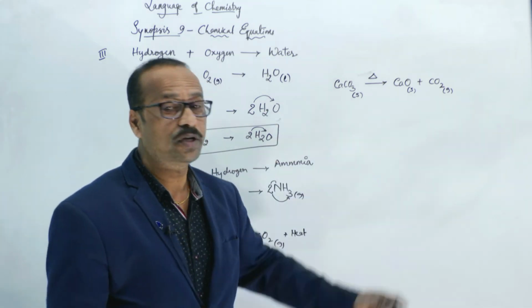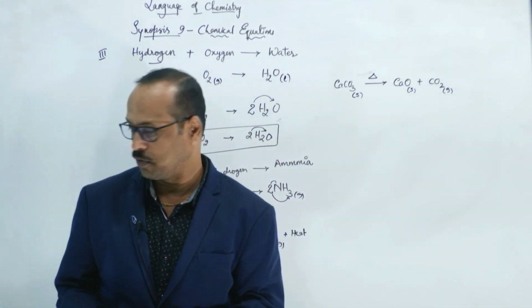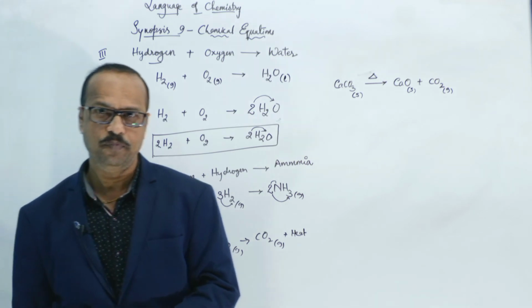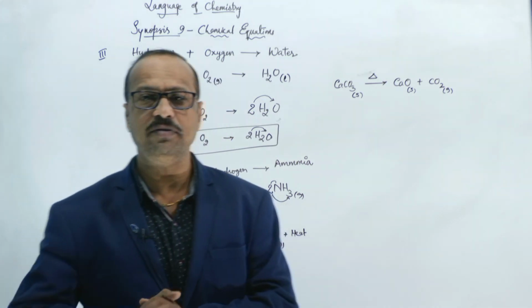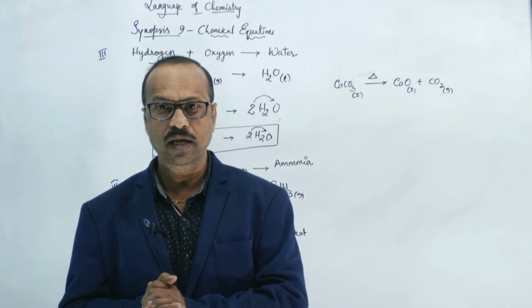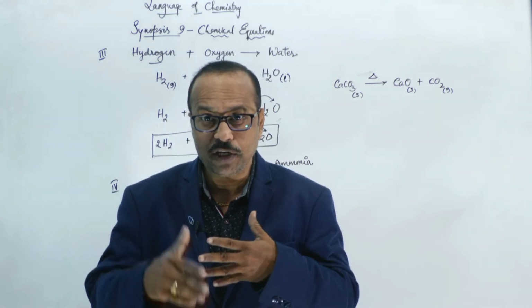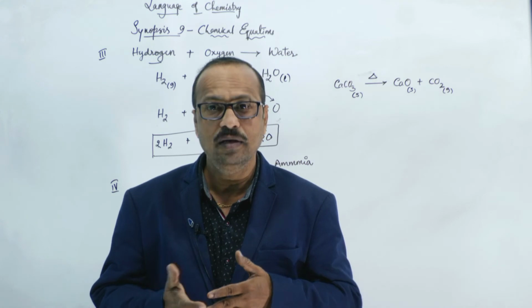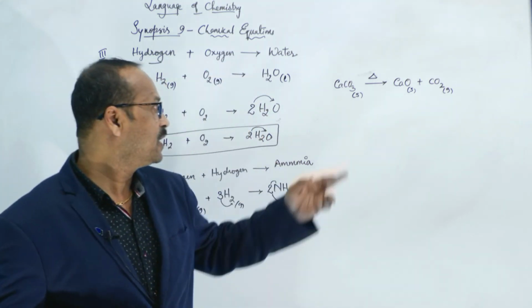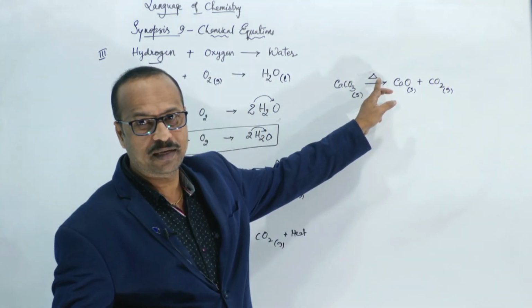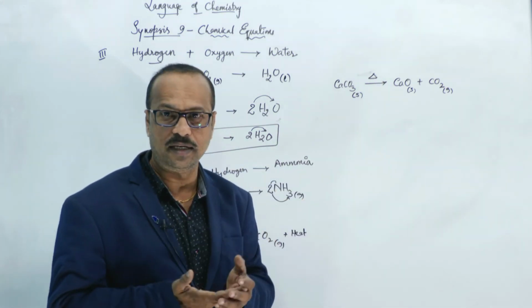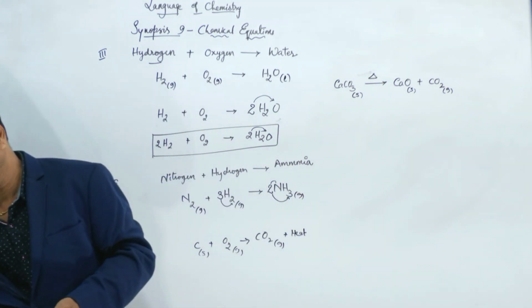Like this, you have to make the chemical equation more informative. So I would write their states, in which state they are existing. And to take place a chemical reaction, we need to check whether we need to supply the heat or not. If you need to supply the heat, then you have to put here "on heating", this symbol for heat. Otherwise, you can write like this also.